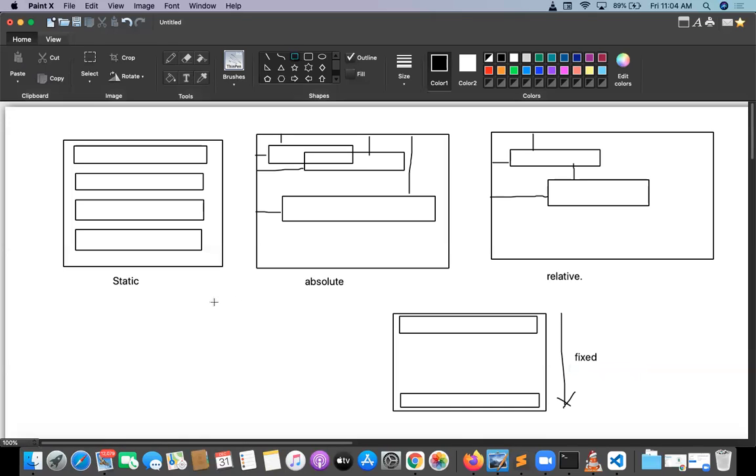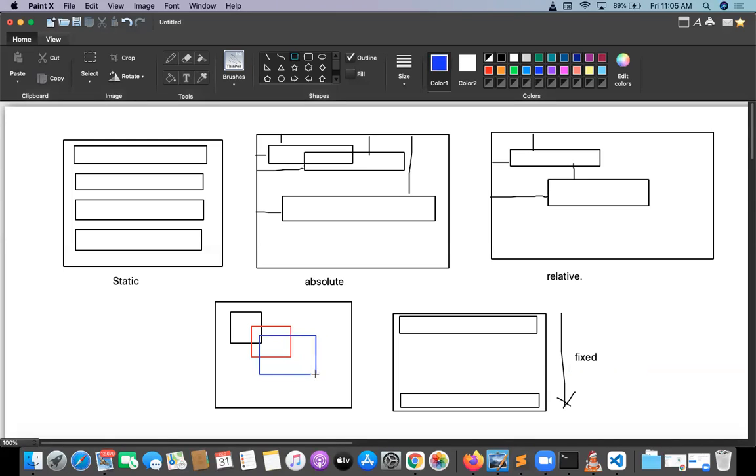Now, what about the Z index? Z index is a very simple concept, guys. We have a number of elements one on top of another based on the index number. Suppose this is the black element, on top of it the red element, and on top of the black and red we have the green or blue element. A lower index value is the bottom one.